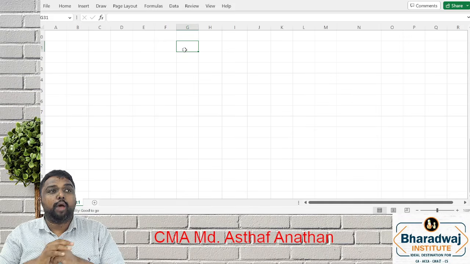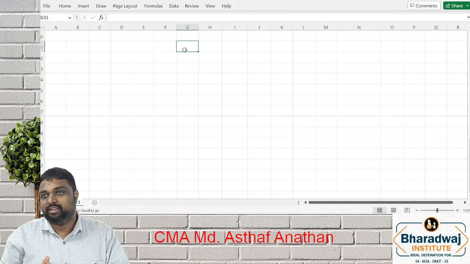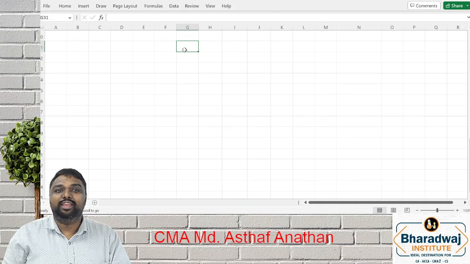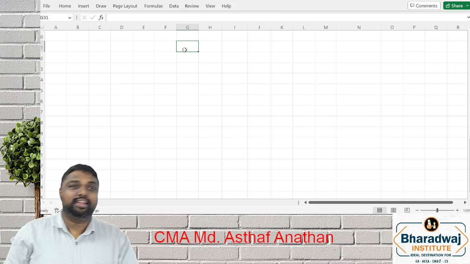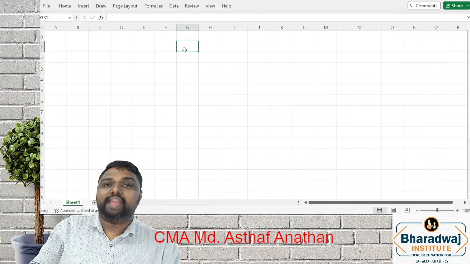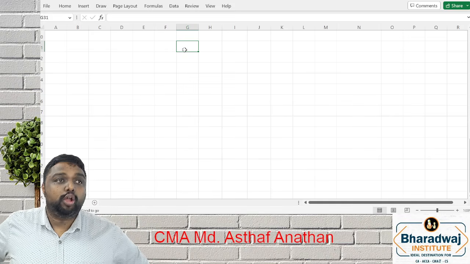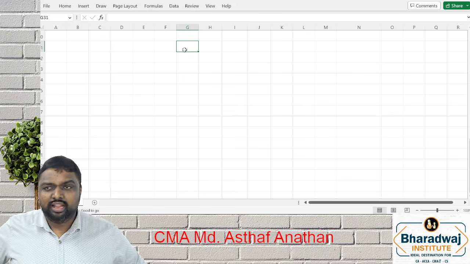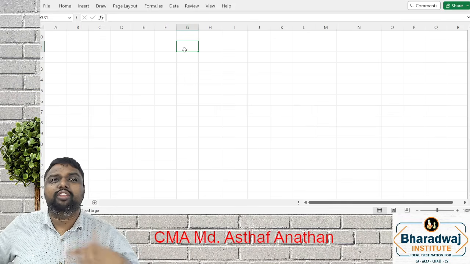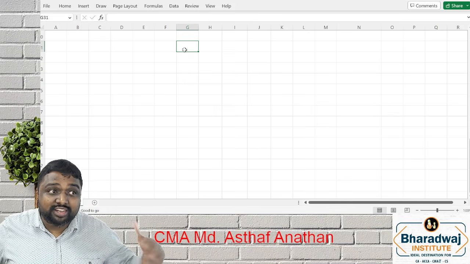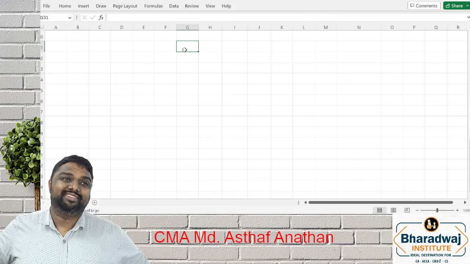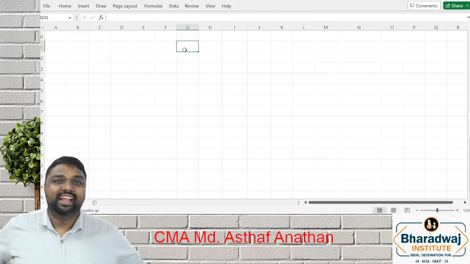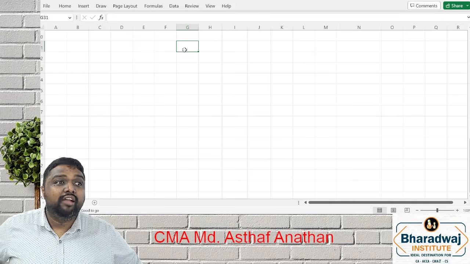This is not a topic which comes in your exam every time. It is a technique which the cost auditor generally uses while undergoing his cost audit or internal audit. This technique is very helpful in cotton industries. What is the speciality of cotton industries? Your finished product you will get after undergoing different stages of production. At each stage there will be a wastage.